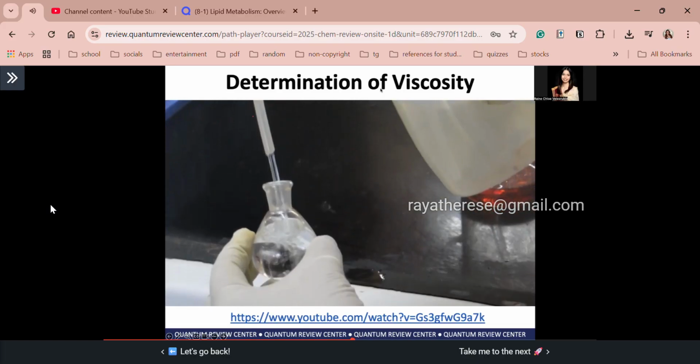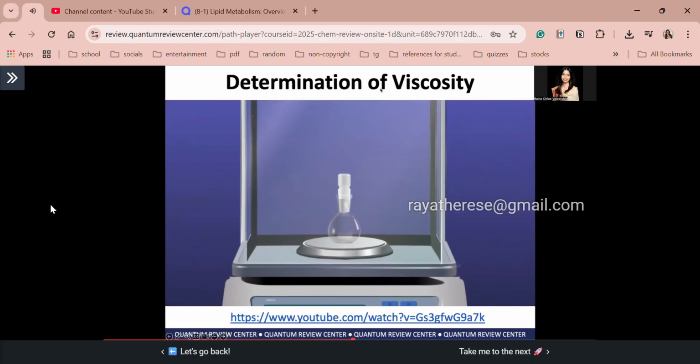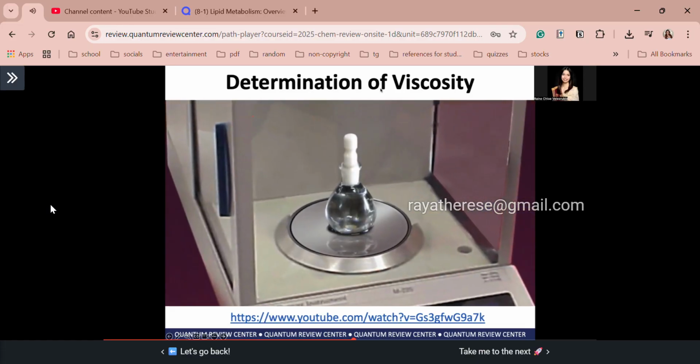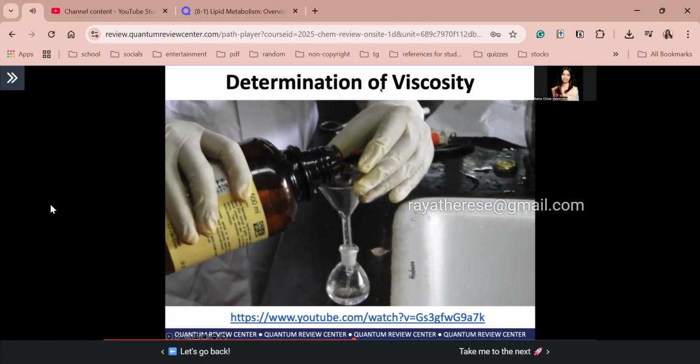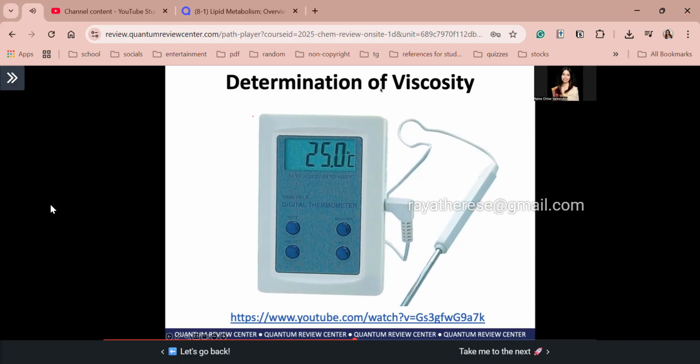Now wash and dry the picnometer or RT bottle and then weigh it empty. Then fill it with distilled water and weigh. Remove the water and dry. Then fill it with the experimental liquid and weigh. Note the room temperature also.